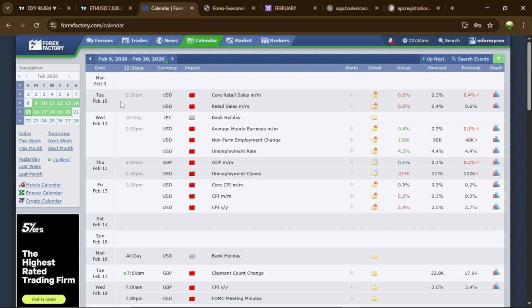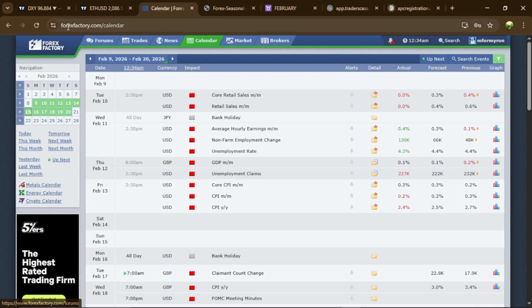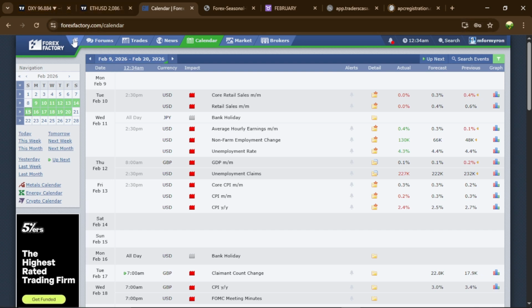And without further ado, let's hop right into the video and see what news events have affected price for the week and what news events we are expecting for the third week of the month. So this is Forex Factory, the website for an outlook of the news events that will be affecting the currencies that we all trade as traders, right?